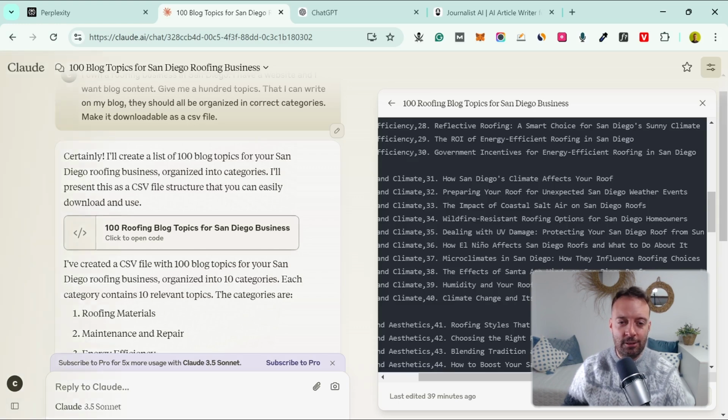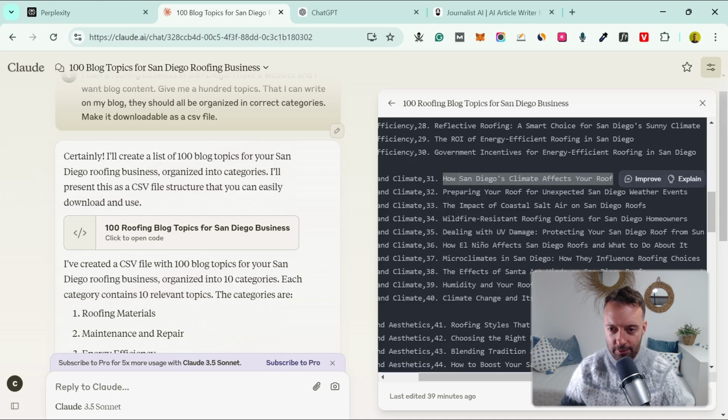I usually use this tool, Claude AI, for my keyword research. And I just did this now for another video. You can find how to create 100 blog posts, 100 pieces of content in 1 hour. I'll link that down below or at the end of the video as well. But these are some of the topics that I got. So let's test this out in all three.